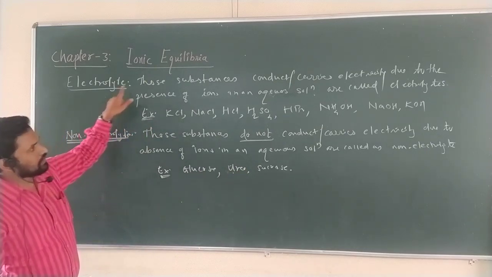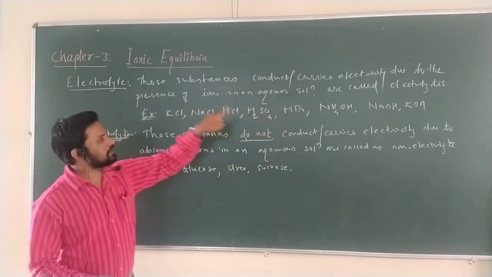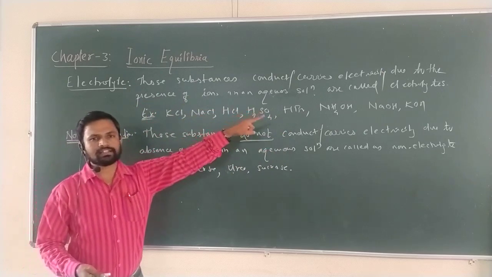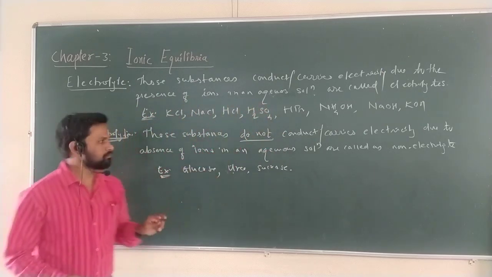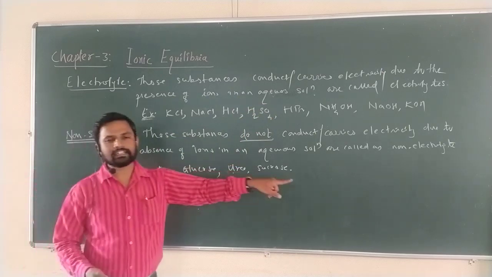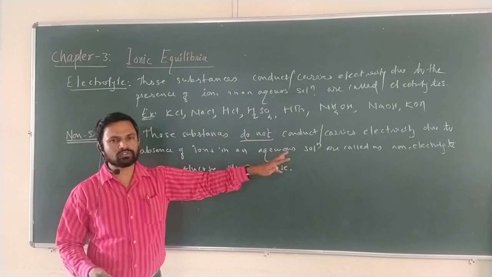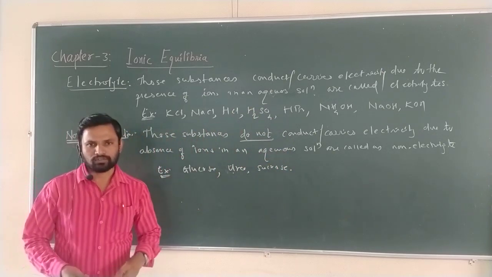What are electrolytes? Electrolytes are those substances that conduct or carry electricity due to the presence of ions in aqueous solution. Example, all salts, all acids, all bases. Non-electrolytes do not carry or conduct electricity due to the absence of ions, therefore they are called non-electrolytes.